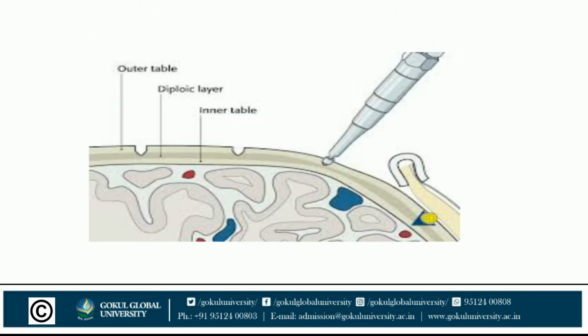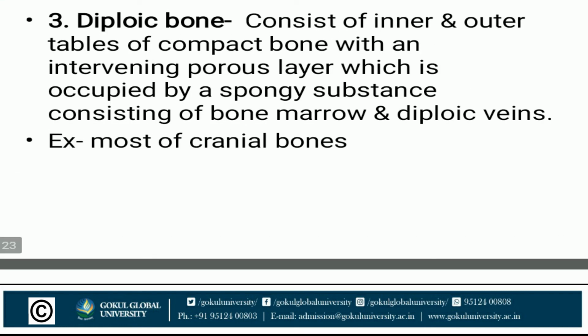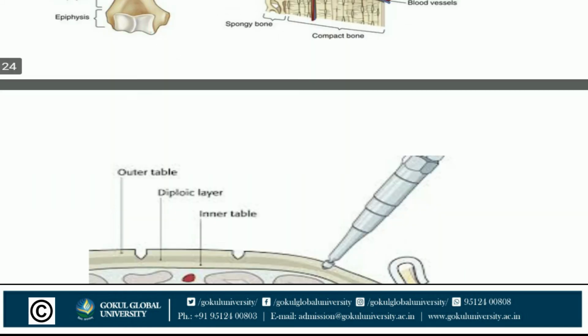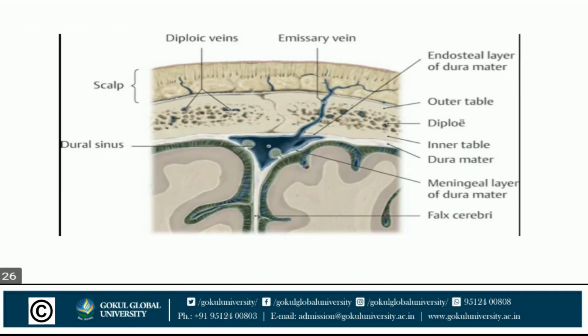In short, diploic means inner and outer tables of compact bone with an intervening porous layer occupied by spongy substance, as we have seen in the diagram.